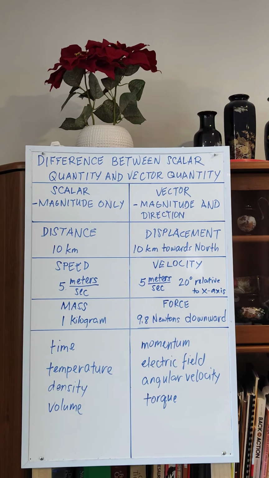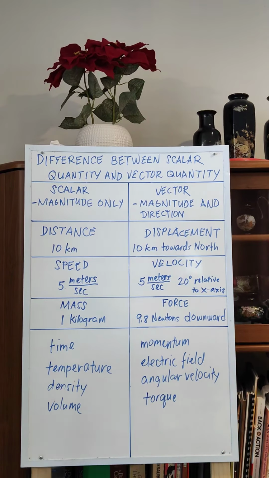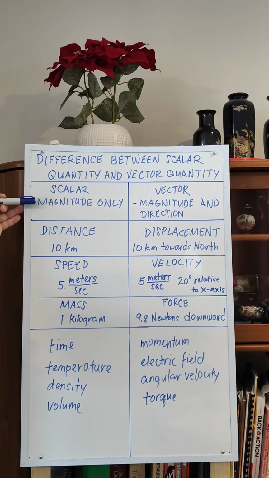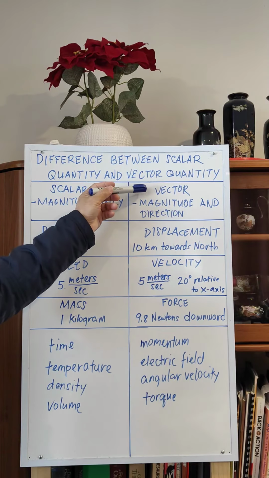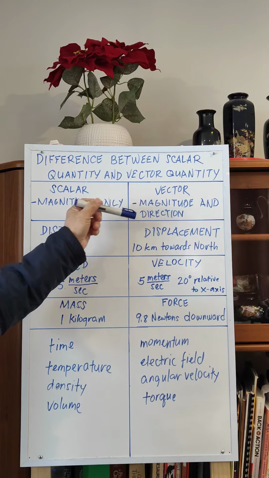Difference between scalar quantity and vector quantity. A scalar quantity has magnitude only. A vector quantity has both magnitude and direction.